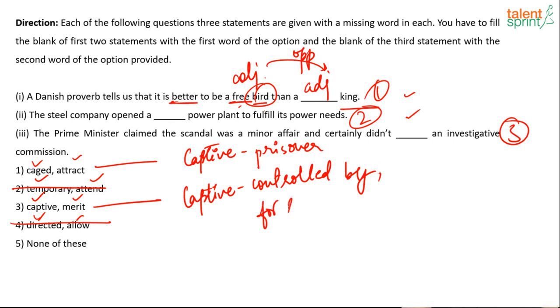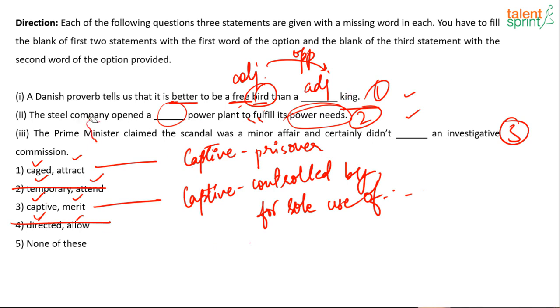So the steel company opened a captive power plant to fulfill its power needs. The sole purpose of this power plant is to fulfill its power needs, right? So captive is absolutely fine, and it will be the right word for the next one as well.